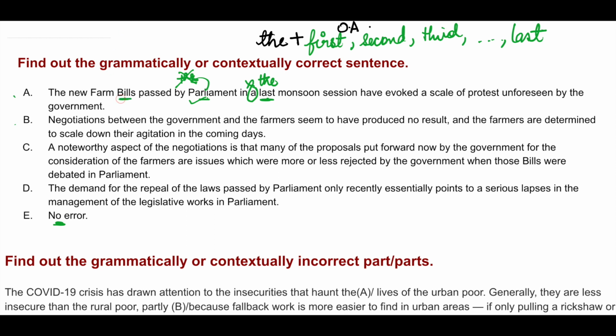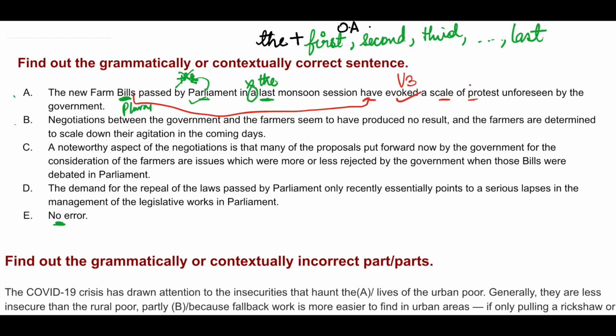Now, bills. This is plural. Right? And because this is plural, plural verb have has been used. Okay, have, has, have and had plus V3. So this is V3, evoked. This is also correct. Evoked a scale of protest.